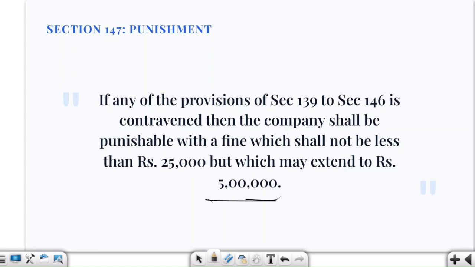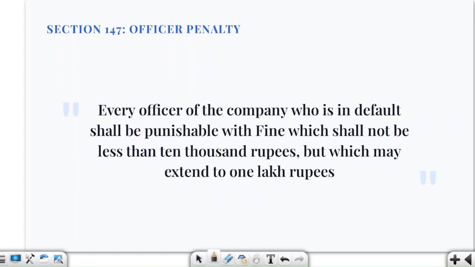Suppose ABC Limited violated a requirement under section 144 by allowing its auditor to render a prohibited service, then who can be punished? The company, and the company may face how much fine? 25,000 rupees to 5 lakh rupees under section 147. What about the officer in default? They will face a fine of 10,000 rupees to 1 lakh rupees, right?